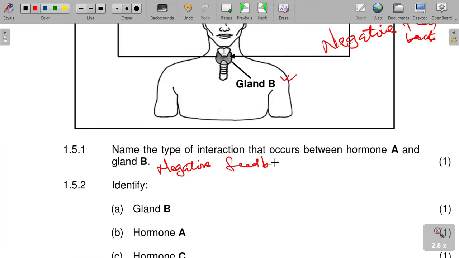Negative feedback. The mechanism that controls the interaction of hormones in the endocrine system is negative feedback. And then the next question is saying, identify gland B.